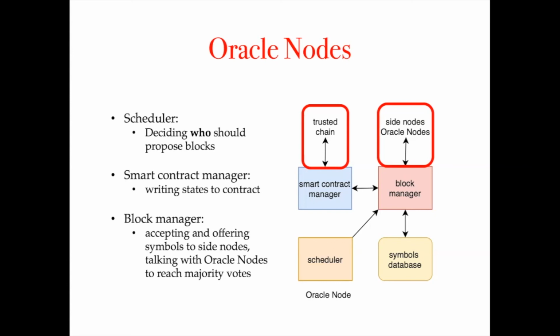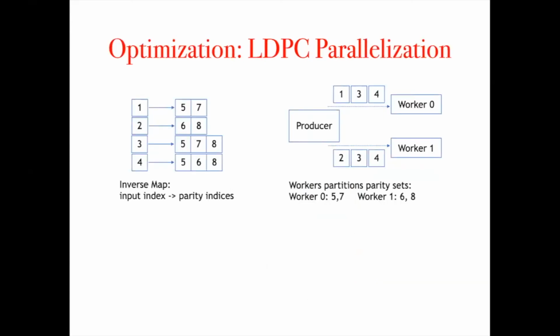If a proposed block passes all checks, including its symbol validity check and time requirement, an oracle node will accept the symbols and broadcast its votes to other oracle nodes. A smart contract manager here is responsible to talk to the trusted blockchain if the node has collected a sufficient signature for the block. On top of the basic system, we have also implemented some optimization techniques for better performance.